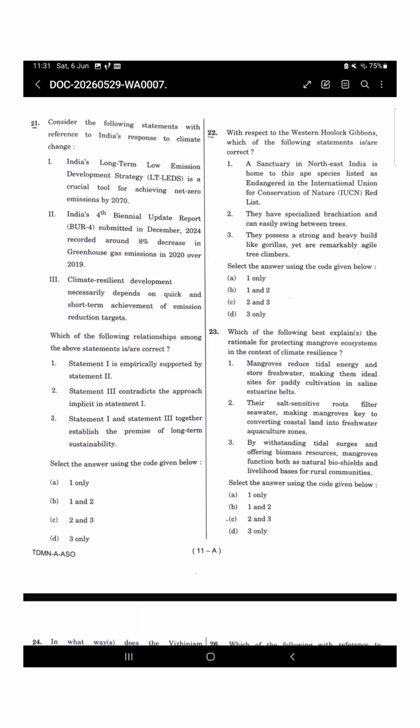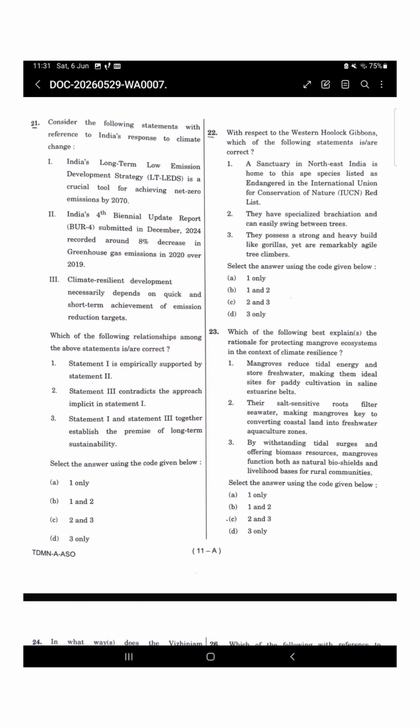Statement 1 talks about their presence in sanctuaries in northeast India and their endangered status, and that aligns with known conservation facts. So statements 1 and 2 are correct. When a statement contains an exaggerated comparison, you have to check it very carefully, because UPSC often hides the error there. So the answer should be option number B, that is 1 and 2 only. Okay. Now let's see question number 23, mangroves and climate resilience.